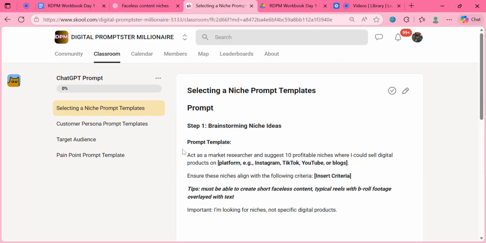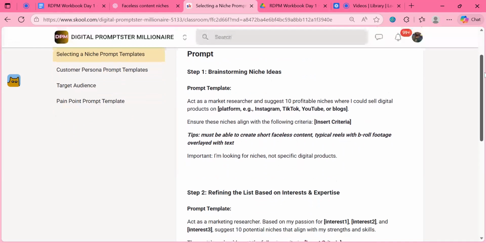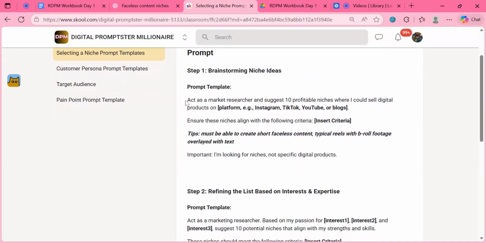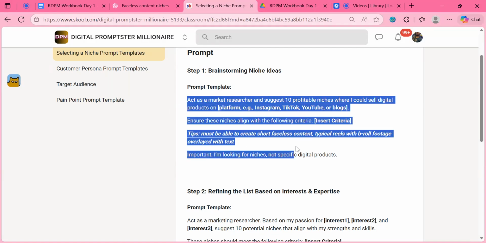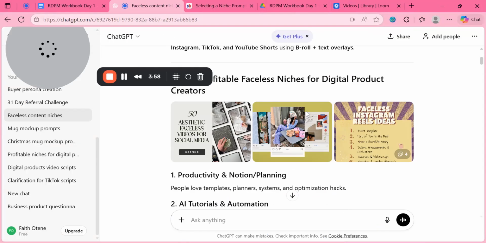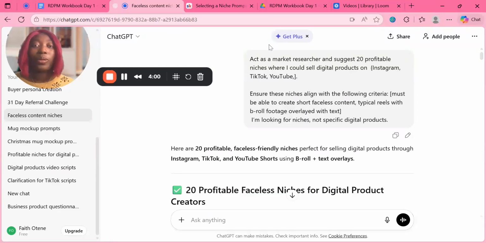So now we're going to move to this one. You're going to click on the selecting a niche prompt template. You're going to copy that, copy from here up to this area, the step one. You copy it and go to ChatGPT. This is where you are now. So now you're here, and you're going to paste it here. I already did that. I'm going to show you how to use it, so let's just assume that we are pasting that prompt. Let me show how to use it.